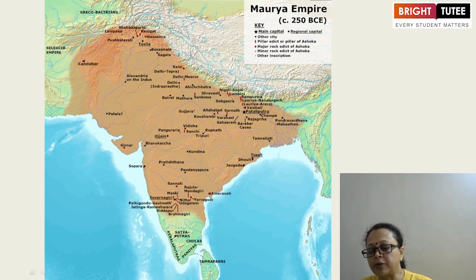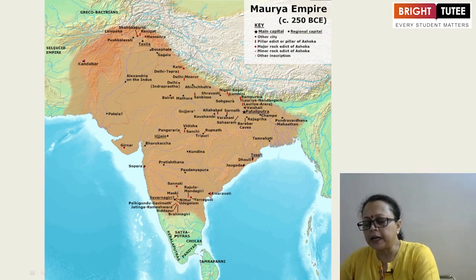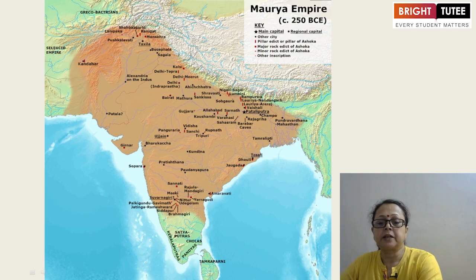A star mark is given for the main capital city during the Mauryan rulers, their regional capital centers. Other cities are shown with a dotted line. Other than that, there are the pillar edicts, the pillars constructed during the Ashokan period.